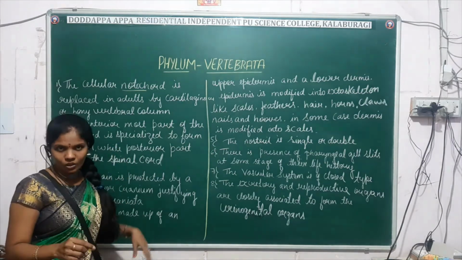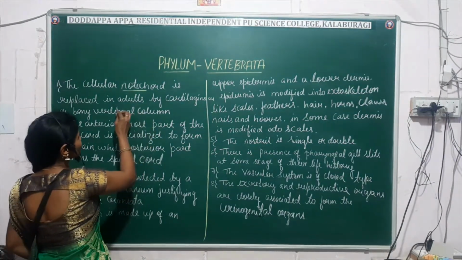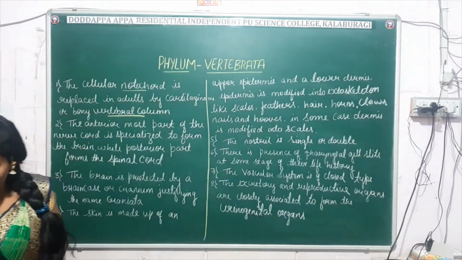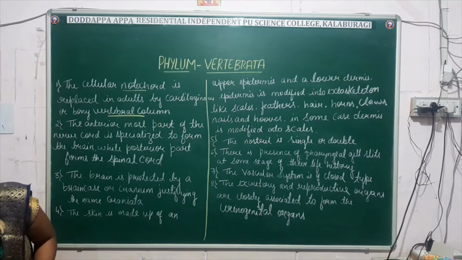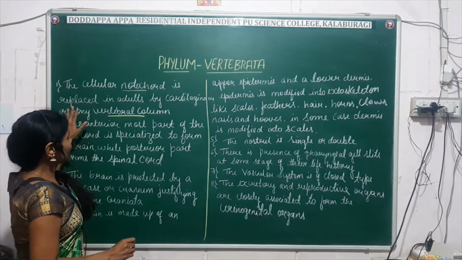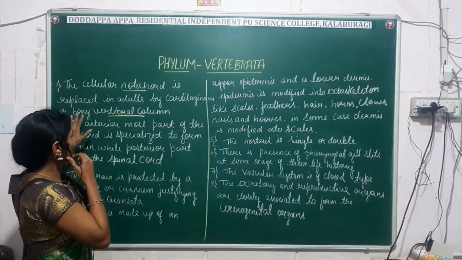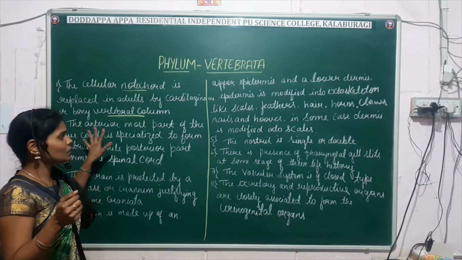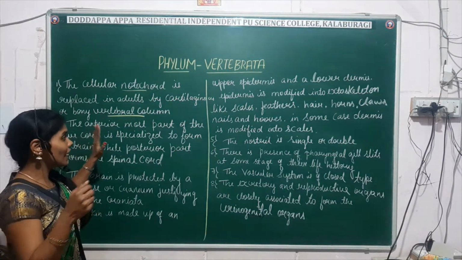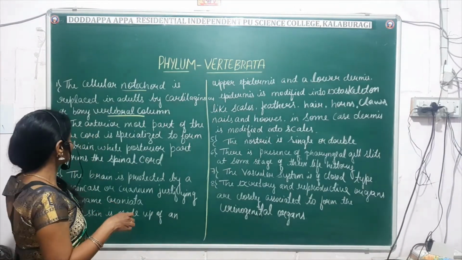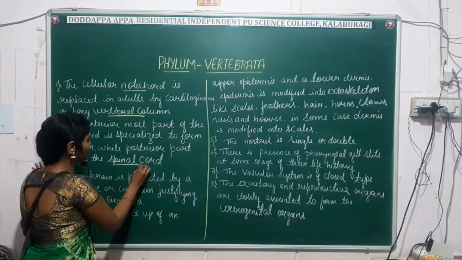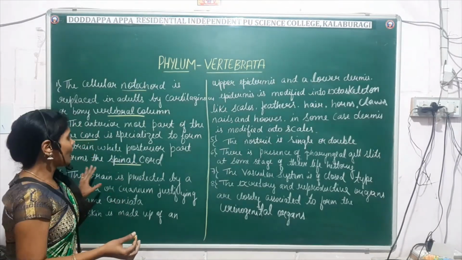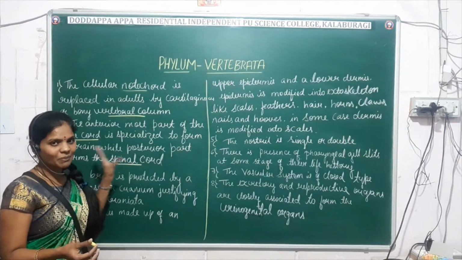the bony vertebral column. Generally vertebrates are made up of a vertebral column. In adults the notochord is replaced by the cartilaginous or bony vertebral column. The anteriormost part of the nerve cord is specialized in the form of the brain, whereas the posterior part forms the spinal cord.